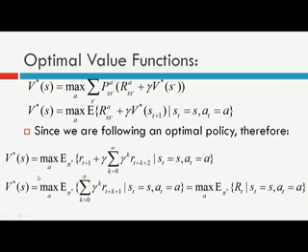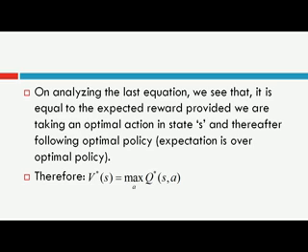Likewise, another meaning of this equation is that in state S you are selecting an action A that will maximize your expected return, and then after reaching the next state S dash, you will follow the policy pi star, which is an optimal policy. So as I explained, the last equation equals the expected return provided we are taking an optimal action in state S and thereafter